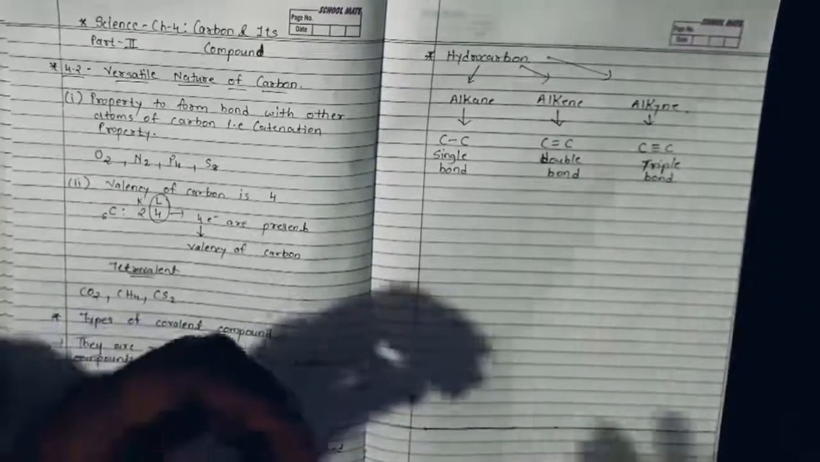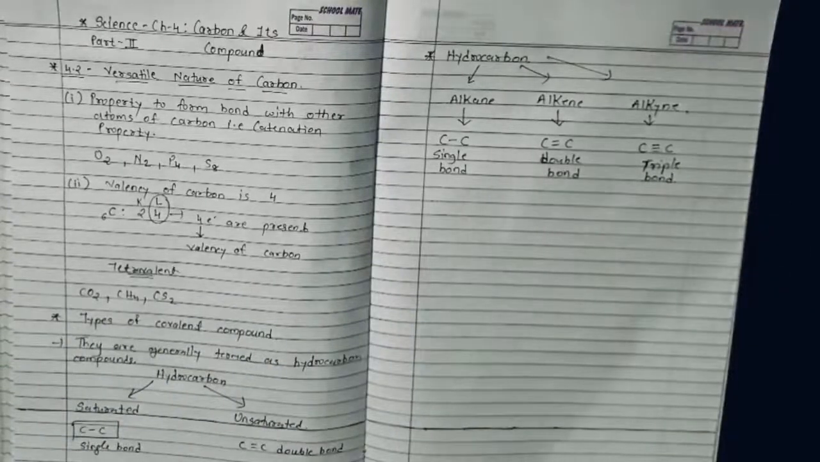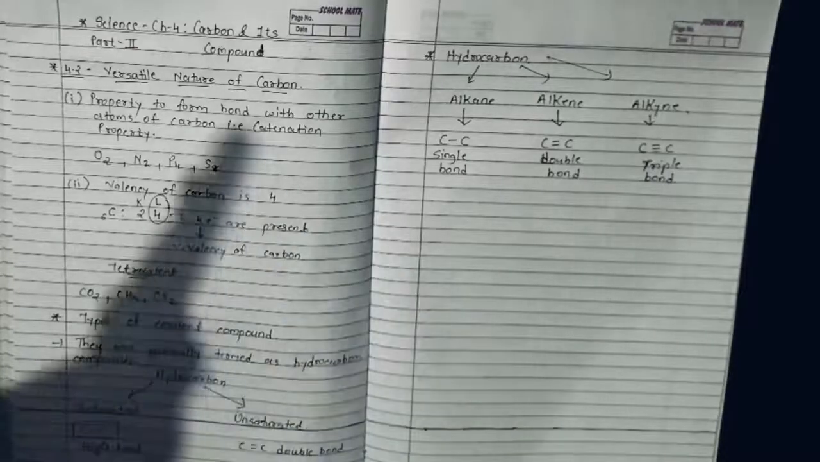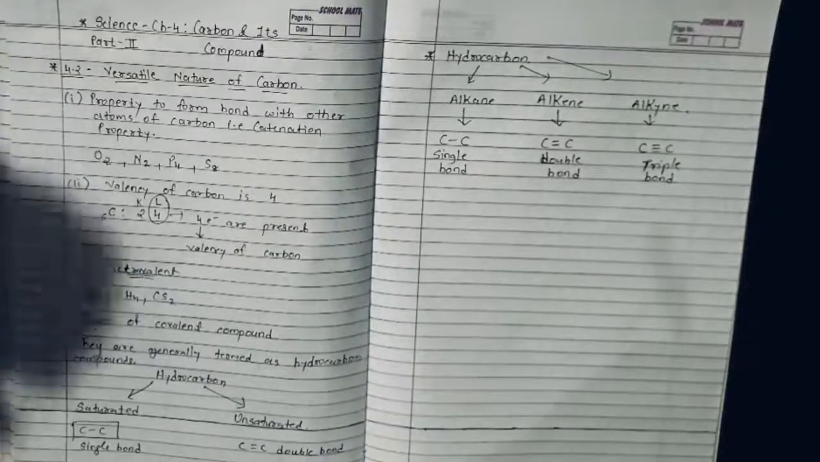That means the topic is the same. Hydrocarbons have either carbon-carbon single bonds, carbon-carbon double bonds, or carbon-carbon triple bonds, based on which they are classified into two categories: saturated and unsaturated.